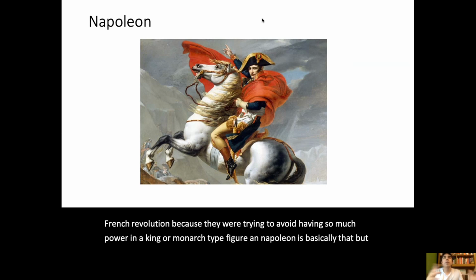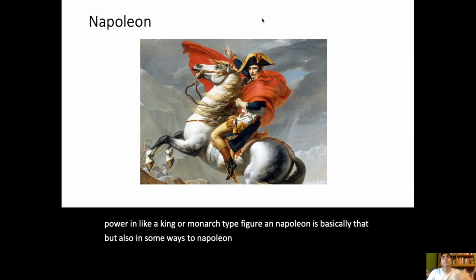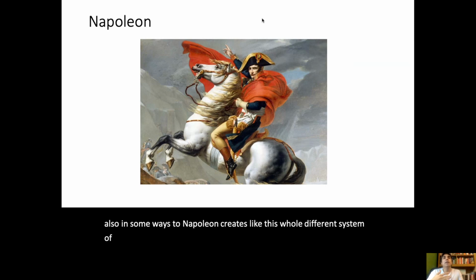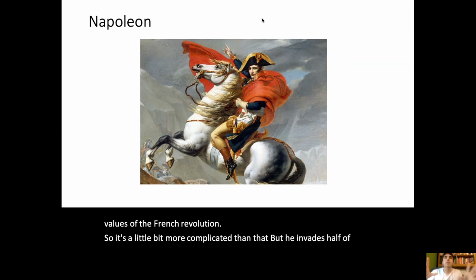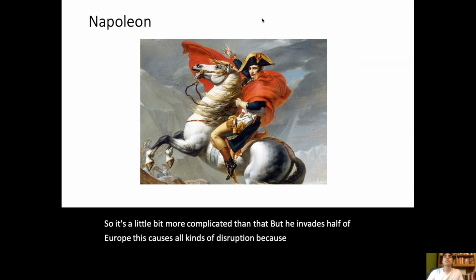But also in some ways, Napoleon creates a whole different system of laws. He has all kinds of legislation that allegedly protects the values of the French Revolution. So it's a little bit more complicated than that, but he invades half of Europe. This causes all kinds of disruption because remember, Europe has colonies.